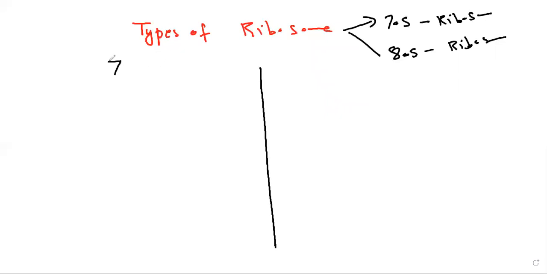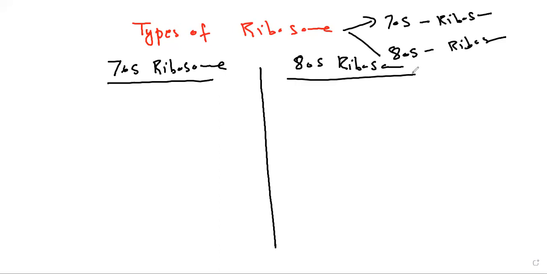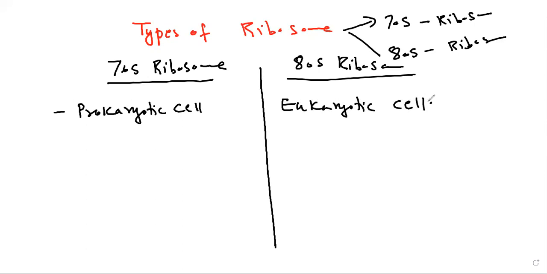Here I am going to write about the 70S ribosome to show you the clear differences between 70S and 80S ribosomes. 70S ribosomes are found in prokaryotic cells, and 80S ribosomes are found in eukaryotic cells.